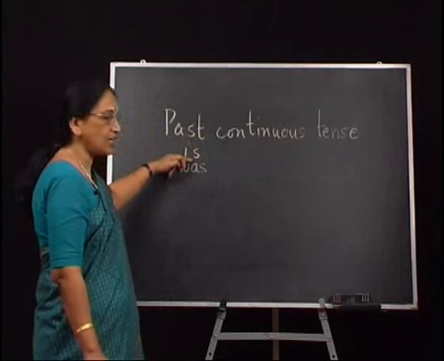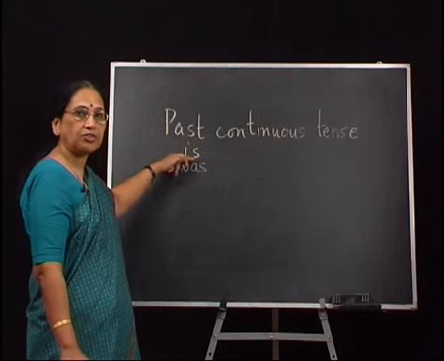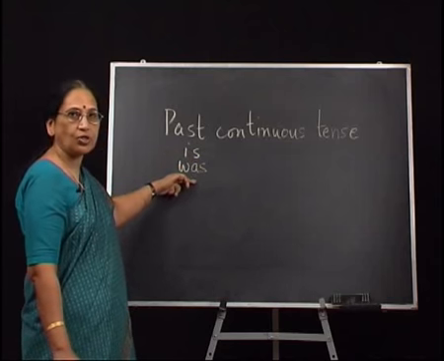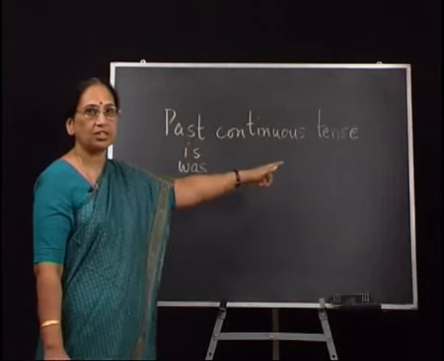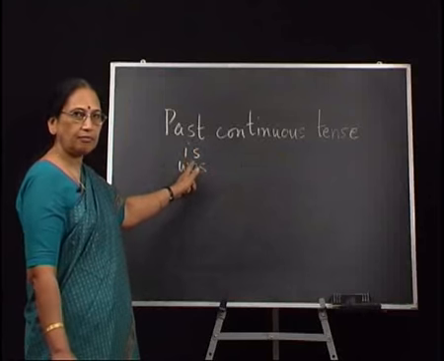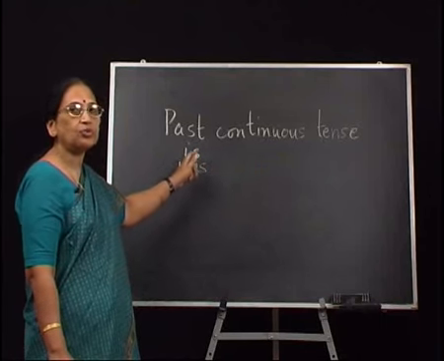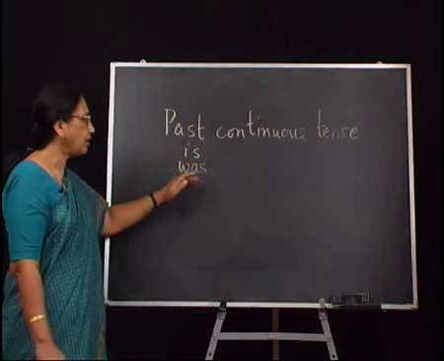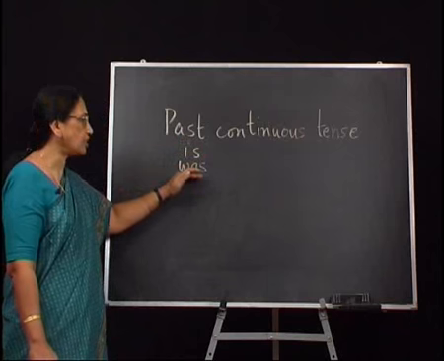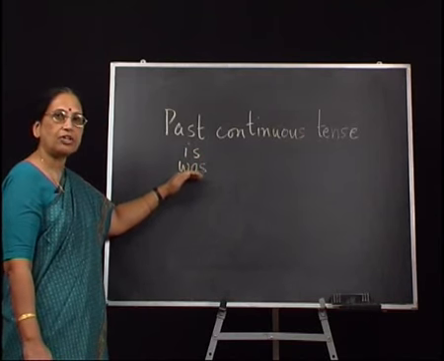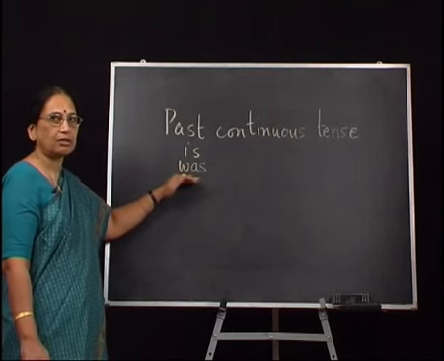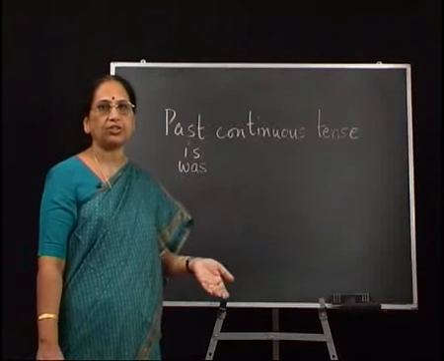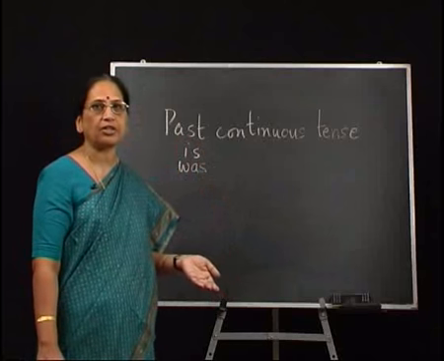Instead of using is as we have done in the case of the present progressive or the present continuous tense, we use was in the case of the past continuous tense. The auxiliary or the helping word we used in present continuous tense was is, if you can recollect, and in the case of the past continuous tense we use the auxiliary or the helping word was, and of course its different forms in relation to the gender, to the person and to the number.